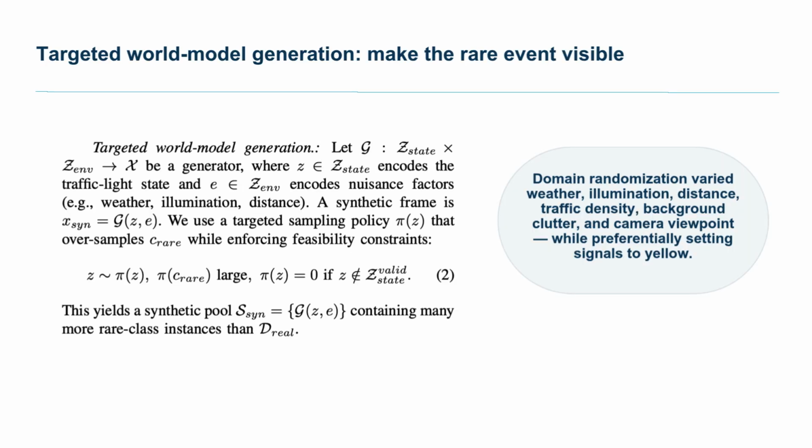Okay, now this slide shows the targeted generation formally, sort of in mathematical or theoretical form. The signal state is the variable we deliberately bias, and then the environment variables randomize weather, illumination, distance, traffic clutter, and camera viewpoint. So it's for domain randomization.